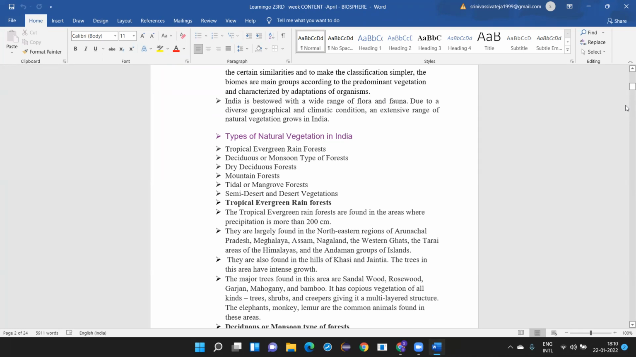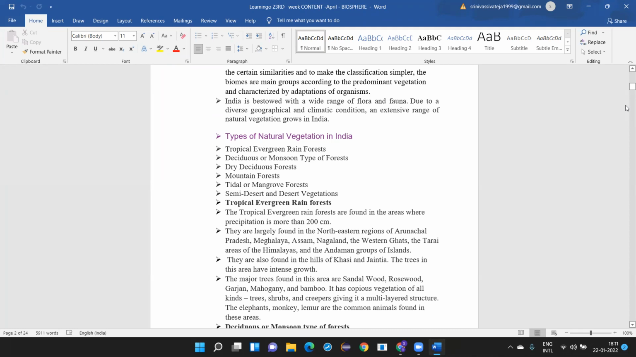You must have heard about the Khasi hills where you find Mawsynram. Mawsynram is the wettest place in the world, which is located in the Khasi hills and also in the Jaintia hills. The trees in this area have intense growth naturally because the rainfall is very heavy. You find that very close and dense vegetation is found here.